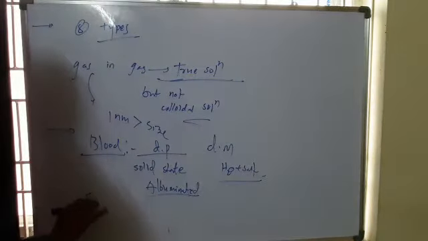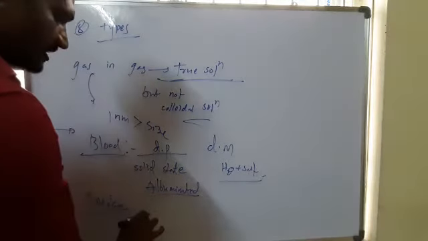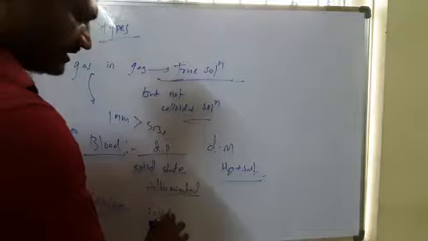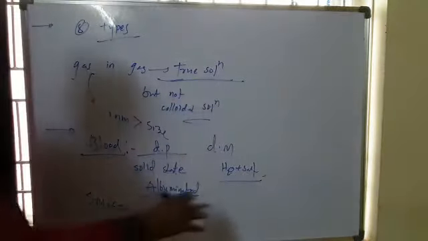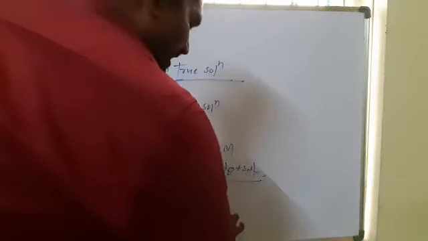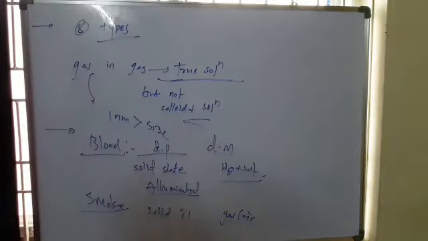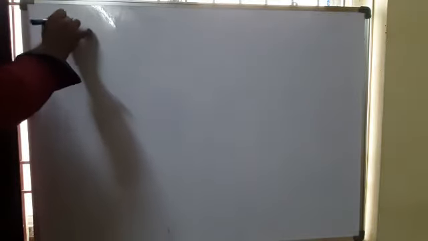And next, smoke. If you take smoke, smoke means solid carbon particles distributed in the gas or air. So this is also one of the examples. So now colloids,